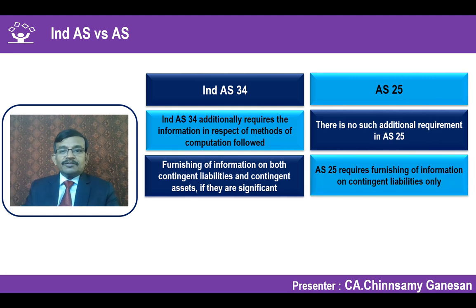Whereas if you see AS 29, AS 29 requires a disclosure of contingent liability alone. It says categorically contingent assets are neither recognized nor disclosed. Accordingly, when I apply the principles of AS 29 in preparation of the interim financial statement as per AS 25, there is no concept of disclosing the contingent asset as well.